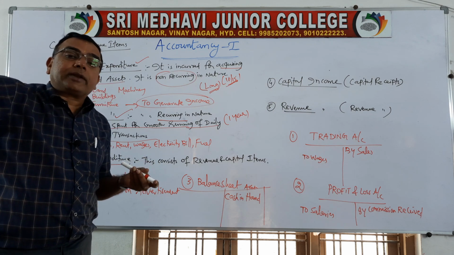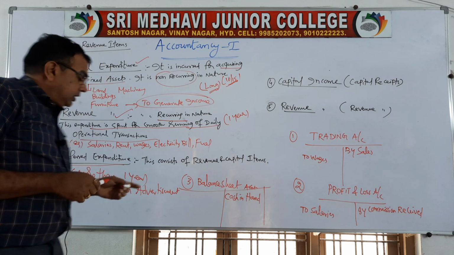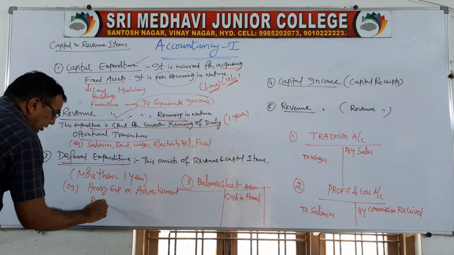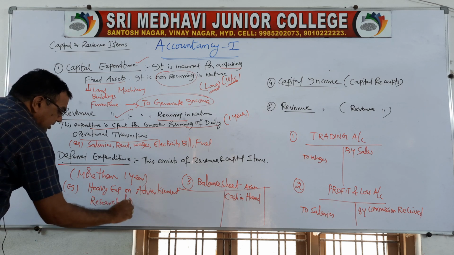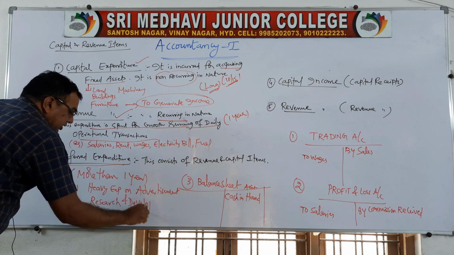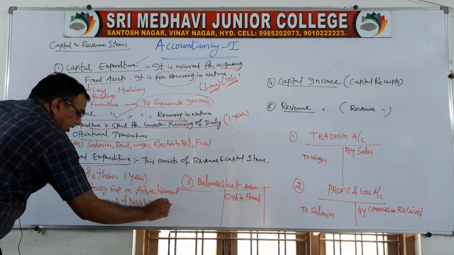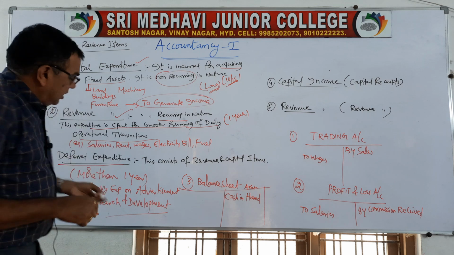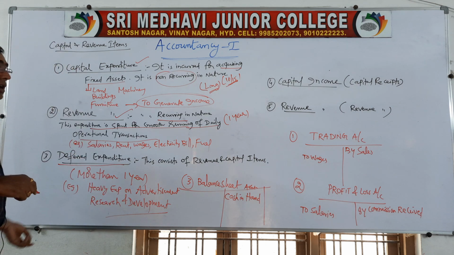So beyond 1 year, you are going to get the benefit. That is called deferred expenditure. Even research and development: when you spend some amount and develop a new product, its benefits will be there for you over more than one accounting year. They are called deferred expenditure.